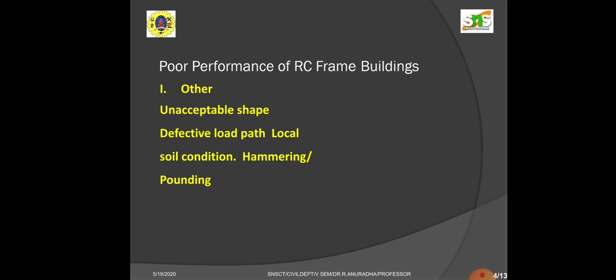frame buildings. And then coming to hammering or pounding, I think students, you can remember the Ramana film, in which due to the hammering of soil, that is digging of foundation, the nearby structure, that particular structure where Ramana lives, collapsed due to this hammering or pounding. This is because of poor performance of the particular RC frame building which failed in that area. Okay.